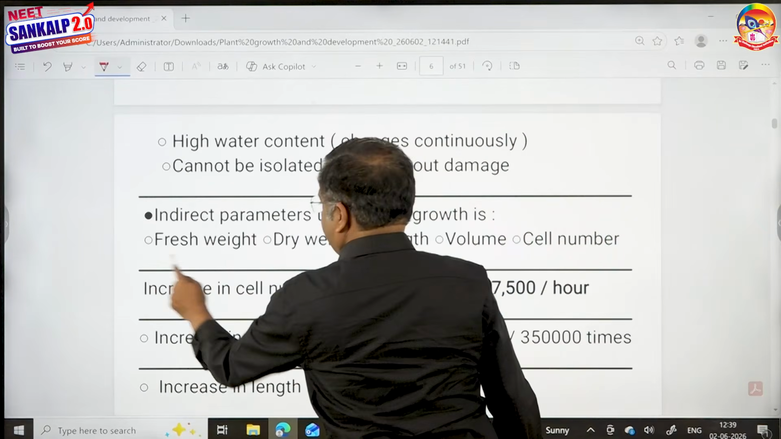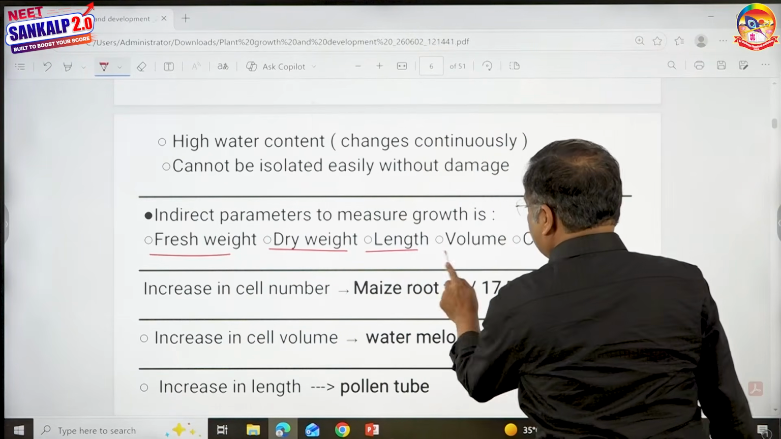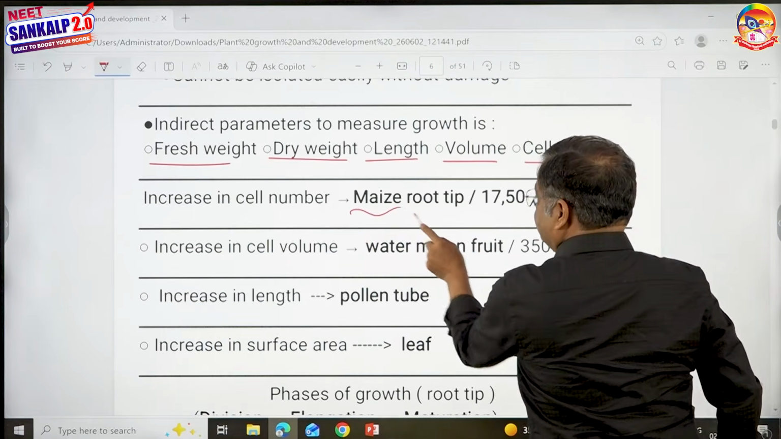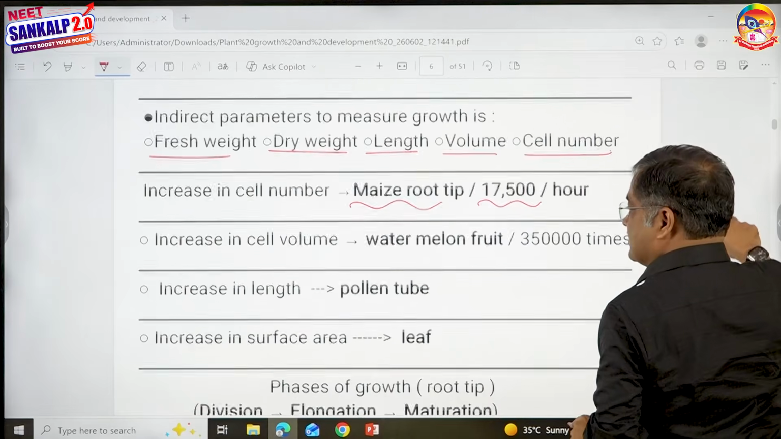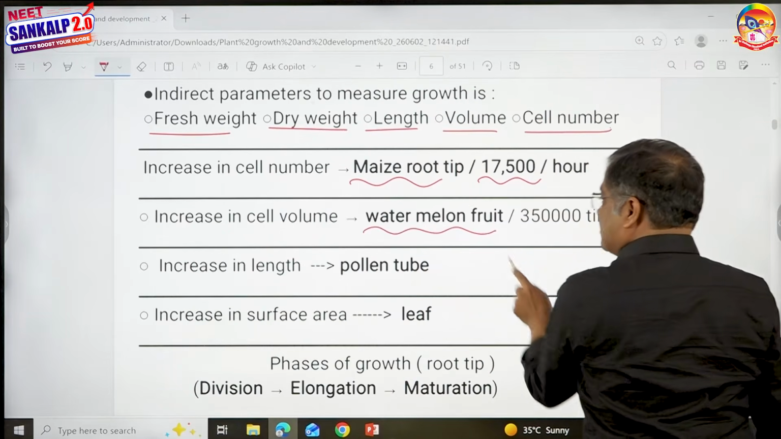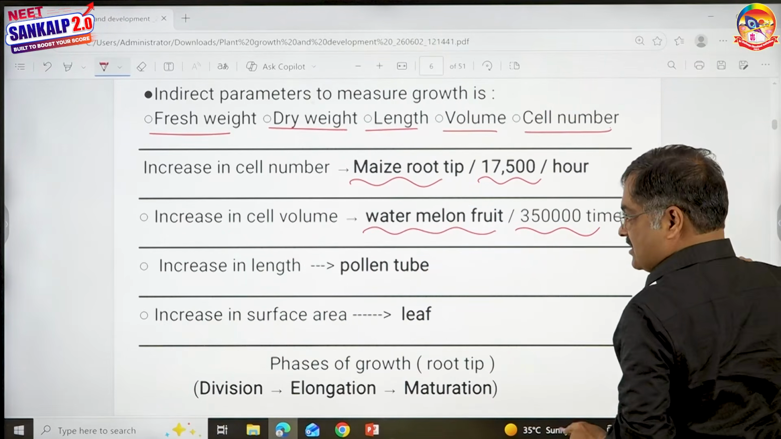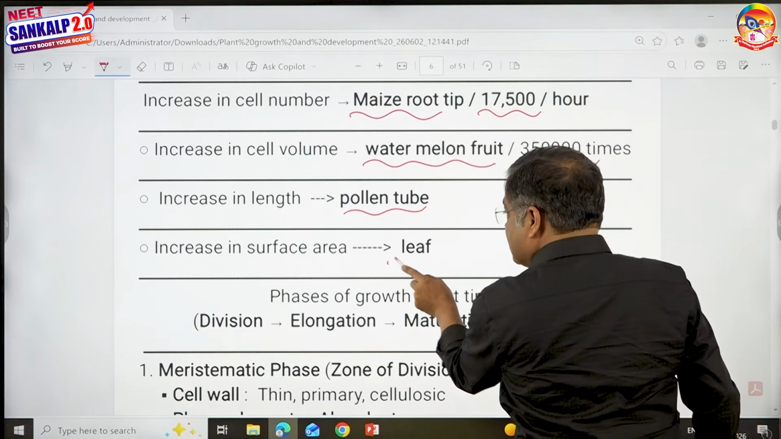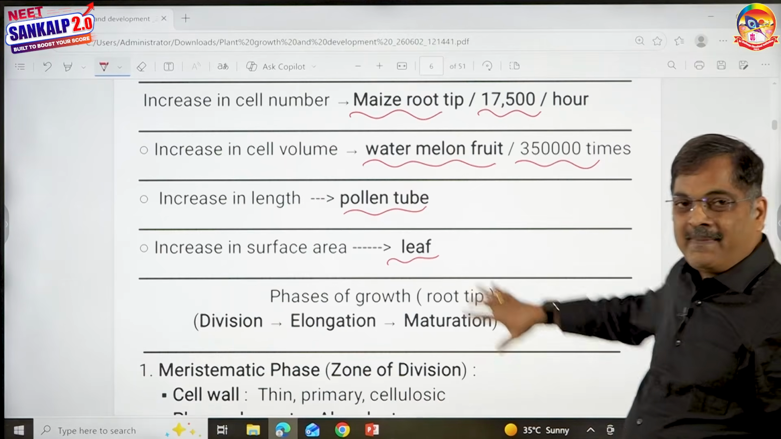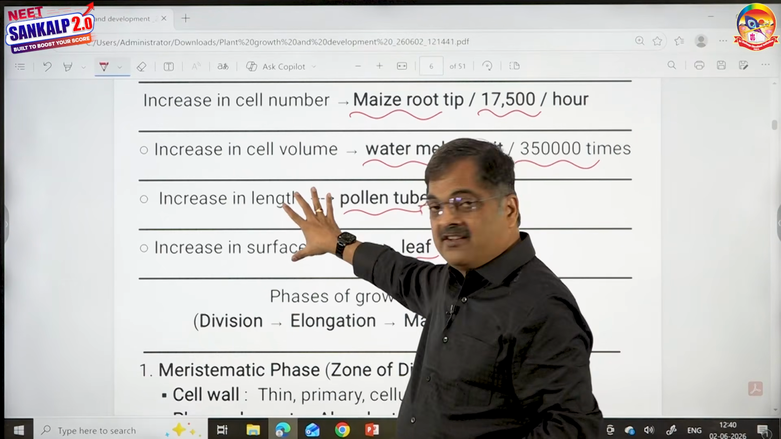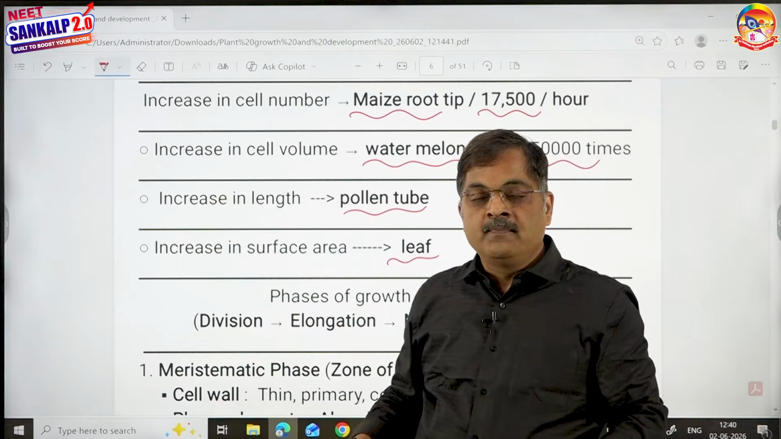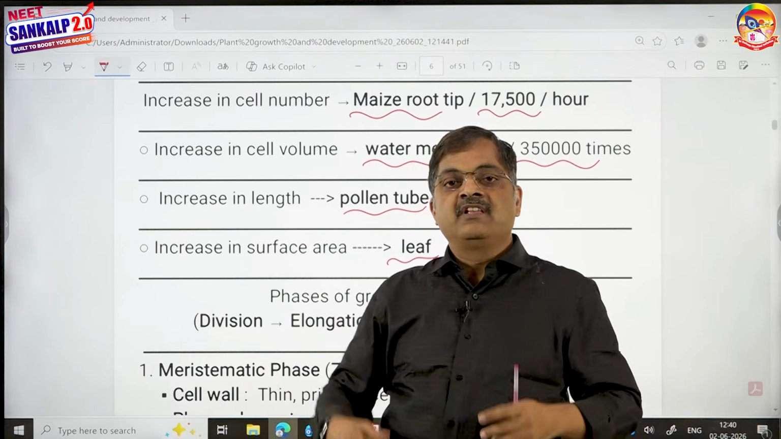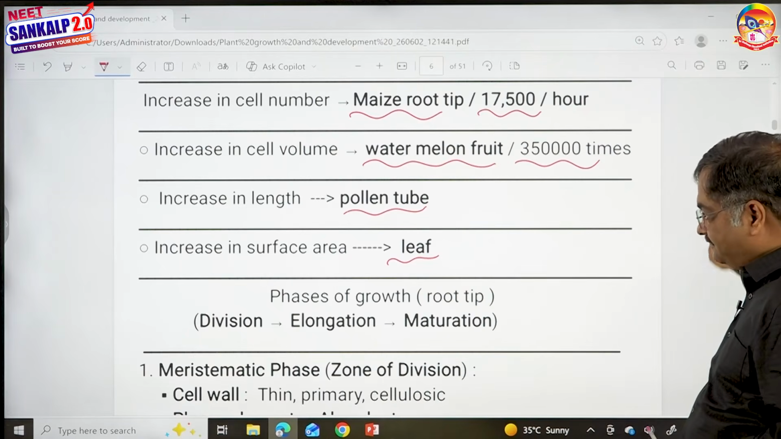Indirect parameters could be fresh weight, dry weight, length, volume, or cell number. Increase in cell number, maize root tip, 17,500 cells. Increase in cell volume, watermelon fruit, almost 350,000 times. Increase in length, pollen tube. Increase in surface area is leaf. So by looking at increase in surface area, length, and cell volume, you can easily summarize that there is an increase in protoplasm. That is very easy one.